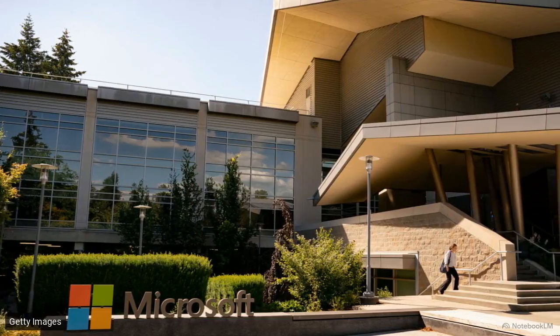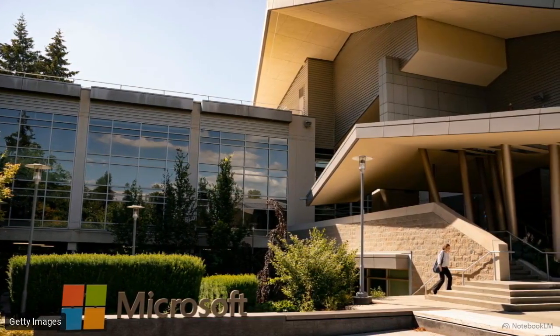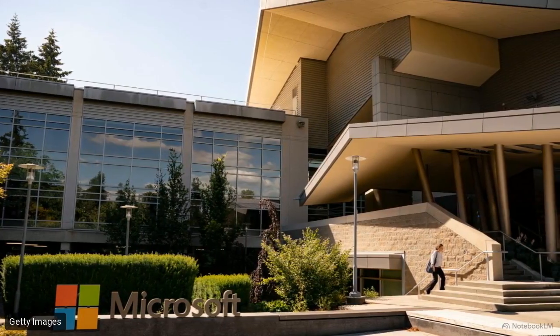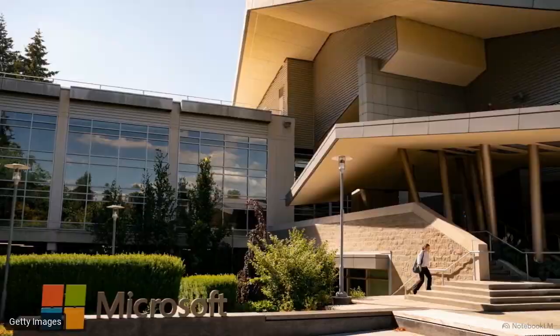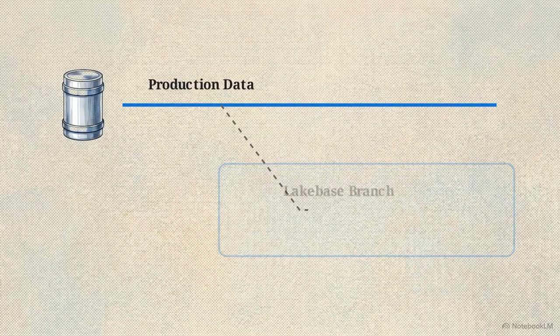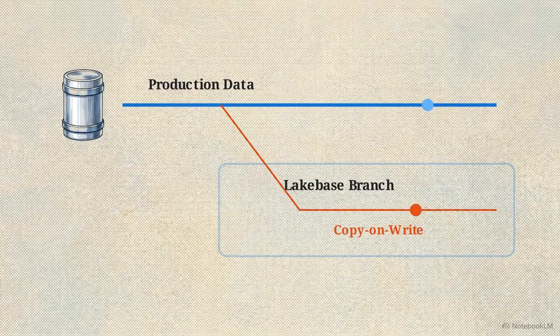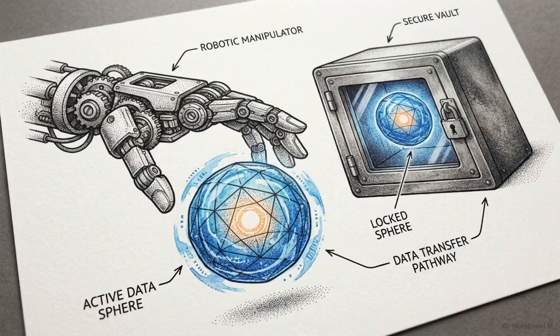At the data storage layer, Microsoft is attempting to streamline analytics by giving Azure Databricks direct native read access to OneLake without requiring data duplication. They also introduced lake-based branching in public preview. This feature uses a copy-on-write mechanism, letting developers create instant, isolated branches of production data so AI agents can debug edge cases without altering live records.